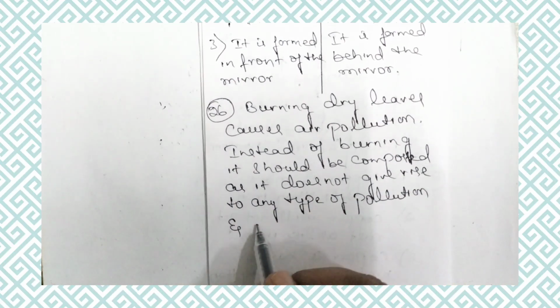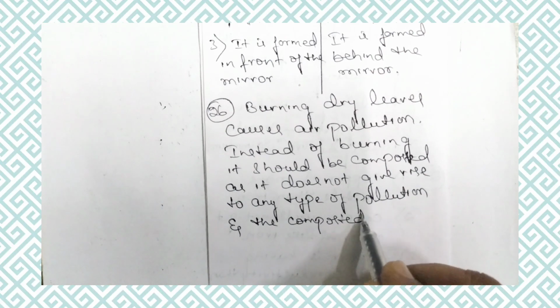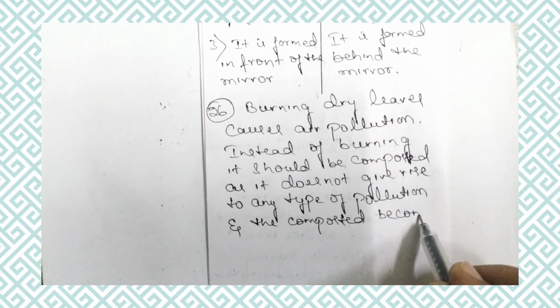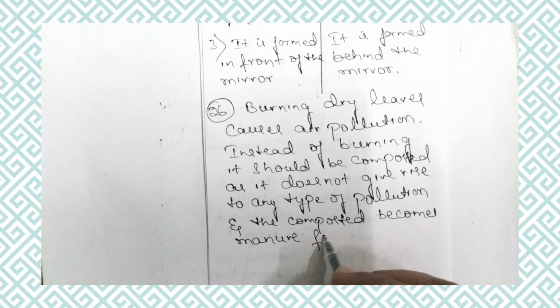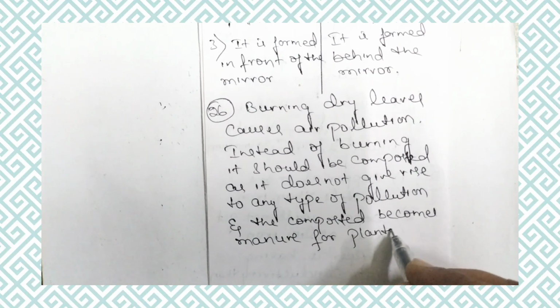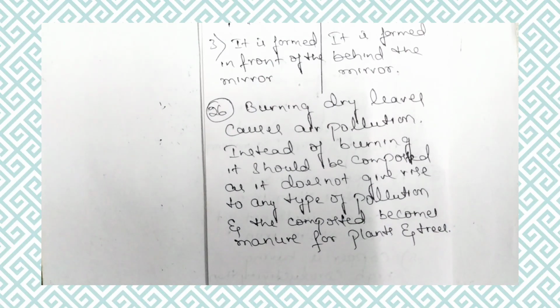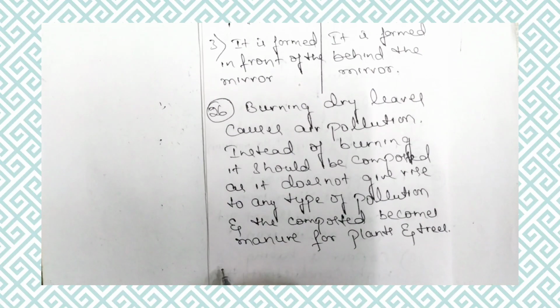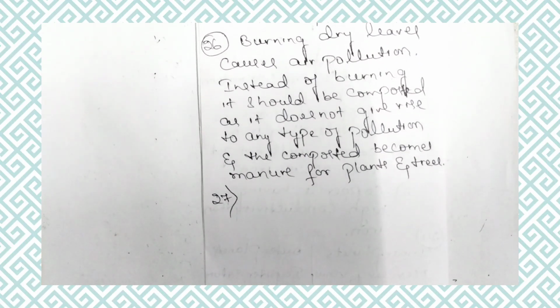And the compost becomes manure for plants and trees. So it becomes manure. We should let it decay, composting it in one place. When it is composted and decays, it becomes a manure, and that manure can be used for plants and trees, not for animals. It is used as a manure for plants and trees.